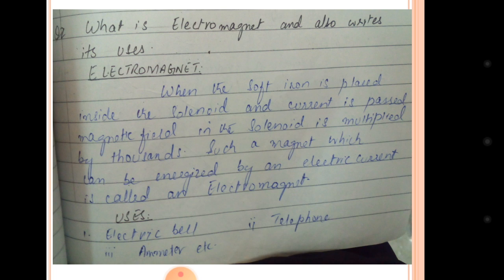Such a magnet which can be energized by an electric current is called an electromagnet. That piece of iron acts as a magnet and it generates a huge magnetic power. It gets its energy from the electric current and acts as a magnet. We have a few examples here which we use in our daily life.